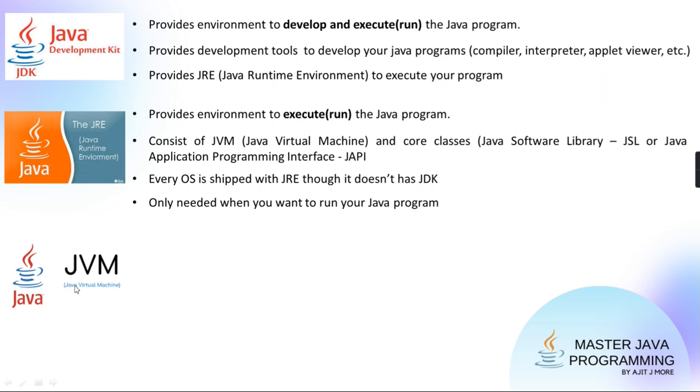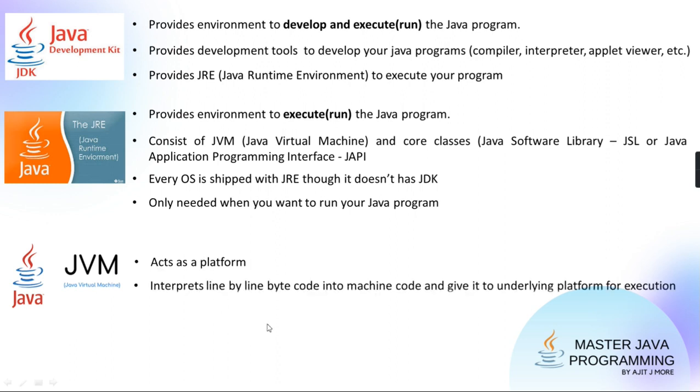Like normally, the functions which the OS does, a lot of those responsibilities the JVM does. Getting? If there are many threads running, threads meaning different parts of your program, then scheduling those threads, memory allocation, garbage collection, and the main activity, converting the bytecode to machine code, all these things the JVM does. So the JVM acts like a platform. It interprets the bytecode line by line and converts it into machine code, gives it to the underlying platform for execution, and it is responsible for allocating the memory, for garbage collection, and for scheduling the threads. All these activities your JVM does.